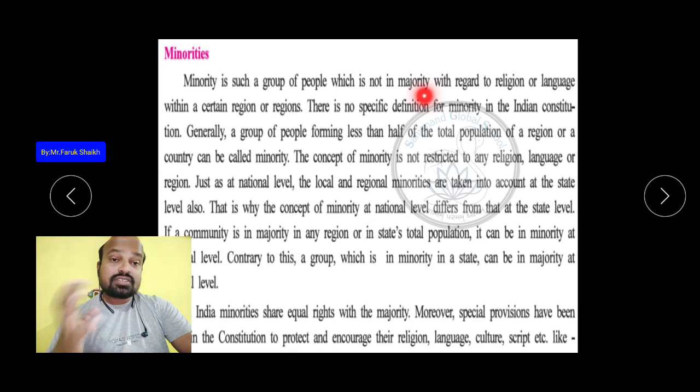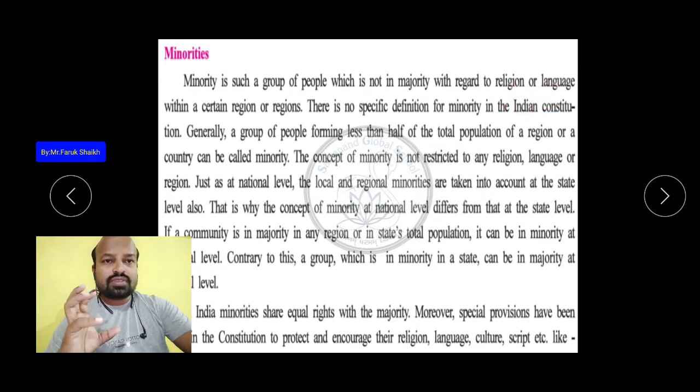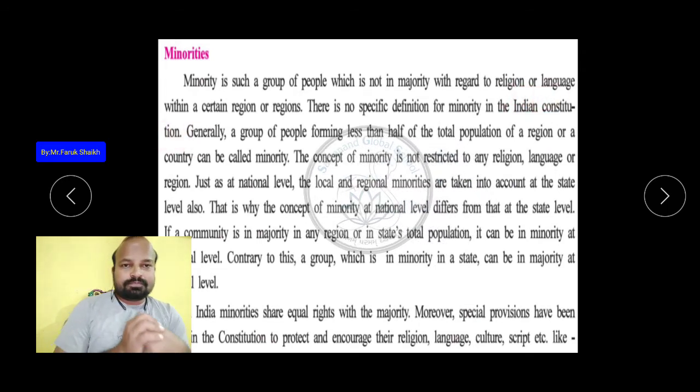The minority is a group of people which is not in the majority with regard to religion or language within a certain region. There is no specific definition for the minority in the Indian constitution.